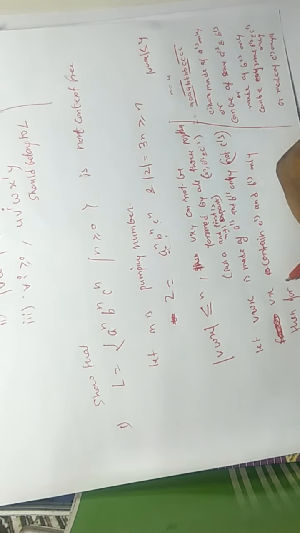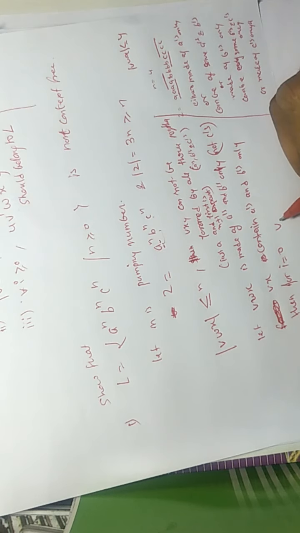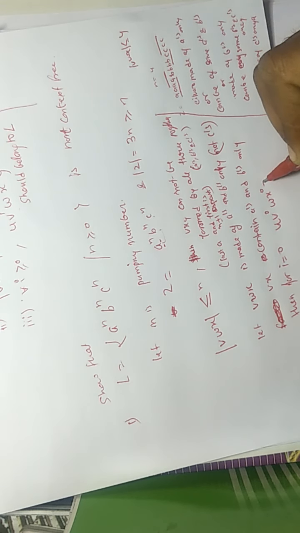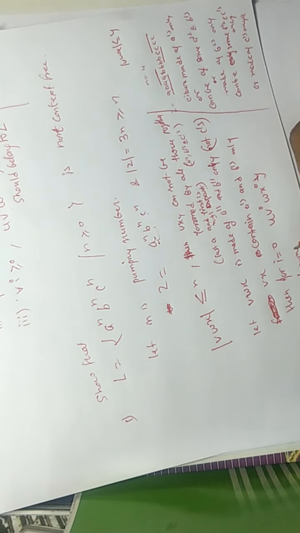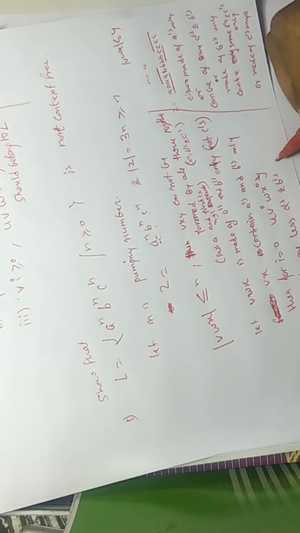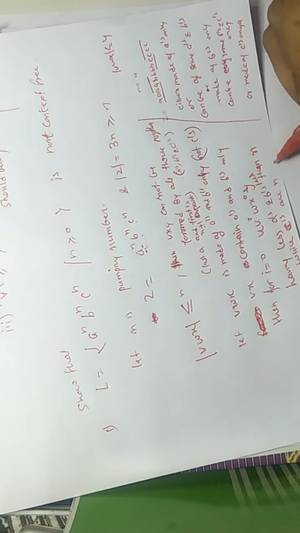Then for i equal to 0, this should be in the language: u v to the power 0 w x to the power 0 y. The count of A's and B's will be less than n, because v and x are made of A and B only, and if we put the power 0 here, then the count of A and B is less than n, while C's are n only.